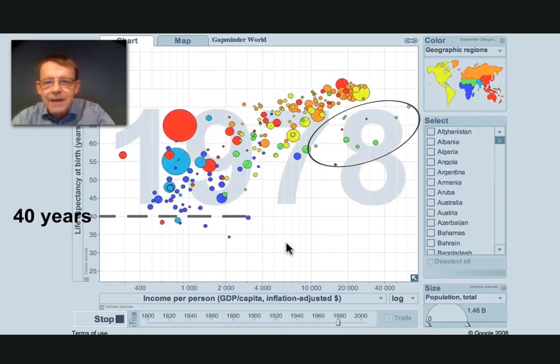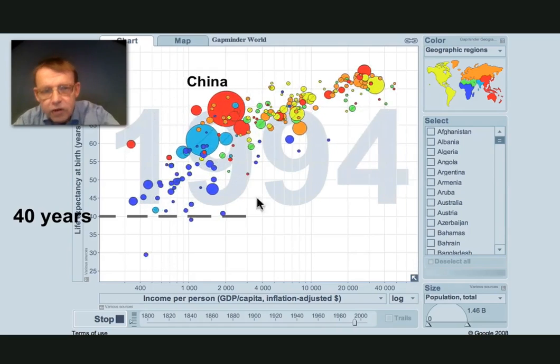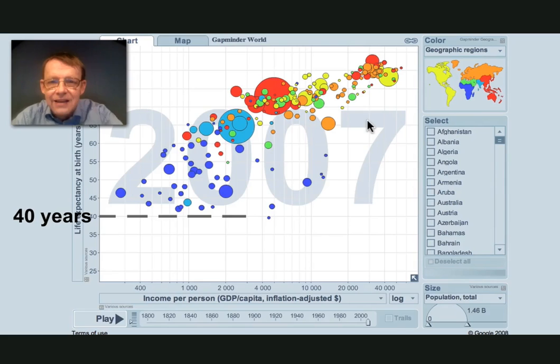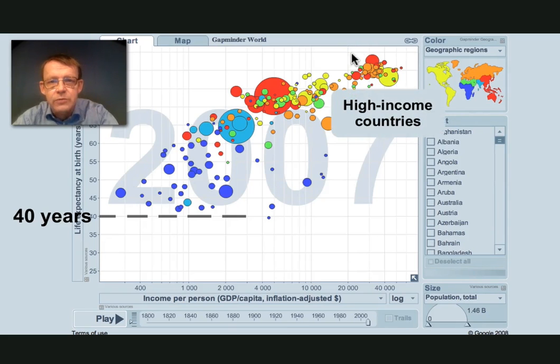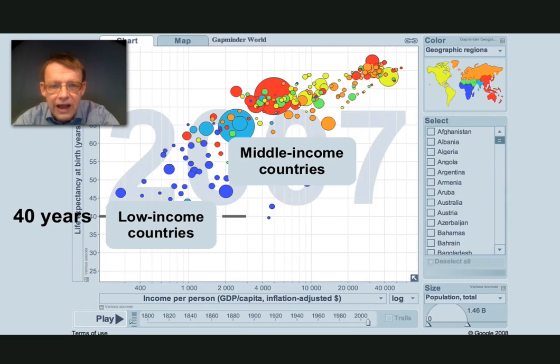It was after the Second World War that most of the countries started to change. The green Arab countries here get richer and richer. China here is getting healthier and healthier. Now economic growth starts in China also. And the Arab countries, the green ones, they get healthier. And here we are today. We have a continuous world from high-income countries with long life expectancy to low-income countries with very low life expectancy.